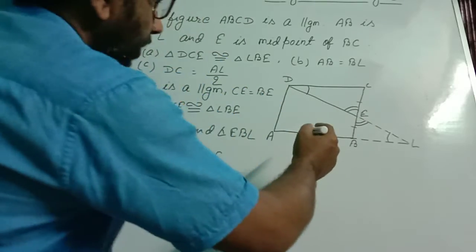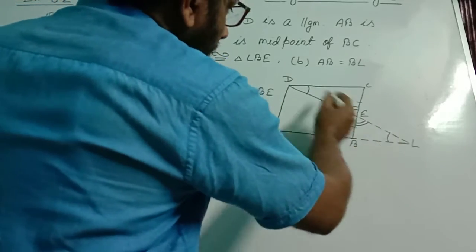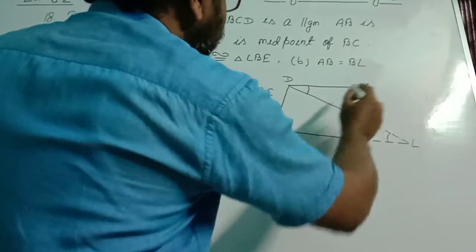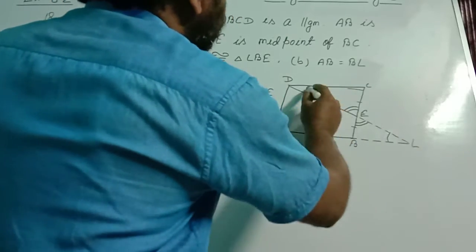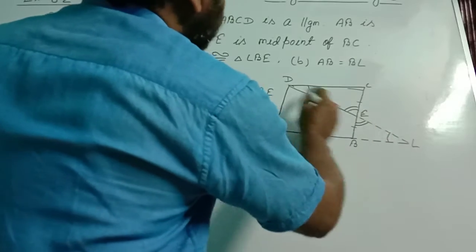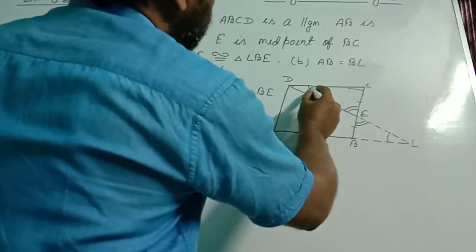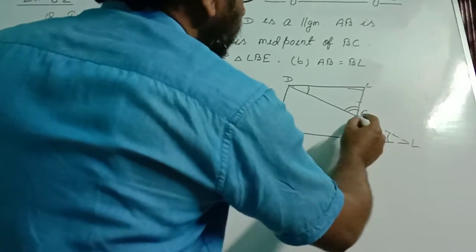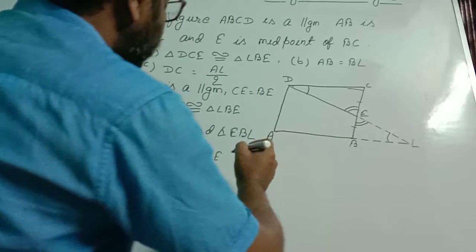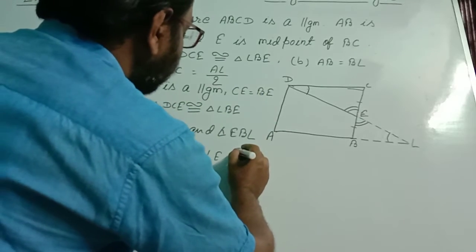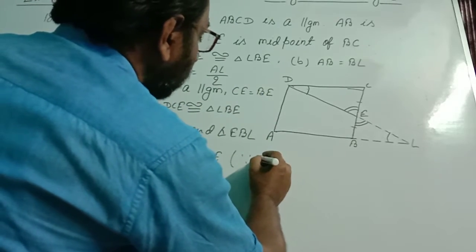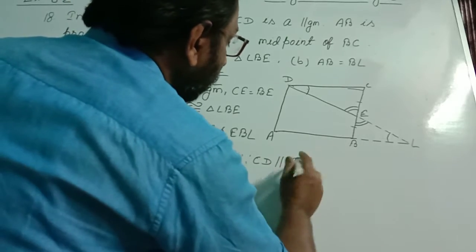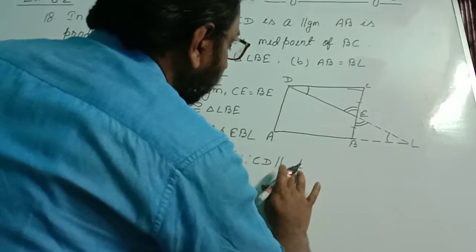Why do we say? Because these became the alternate angles. This line is produced till here, so CD is parallel to AL. DL became the transversal, and these 2 angles CDE and BLE became the alternate angles. So here we write, since CD is parallel to AL or BL, we write BL. We are going in that triangle, so write BL.